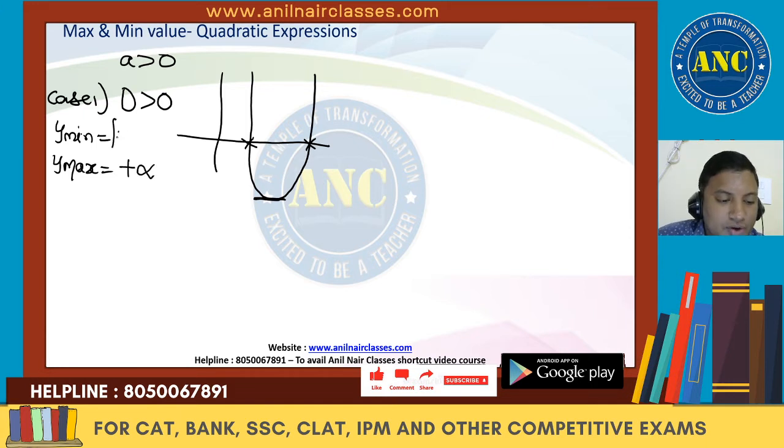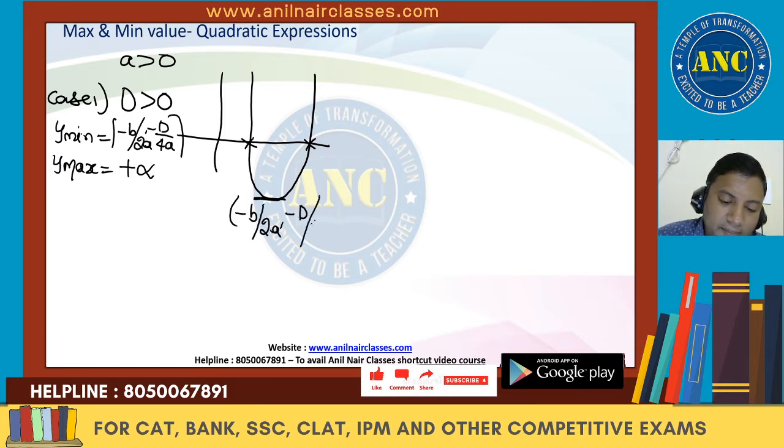I will tell you why x minimum is minus b by 2a and y minimum is minus d by 4a. I will also prove it to you.